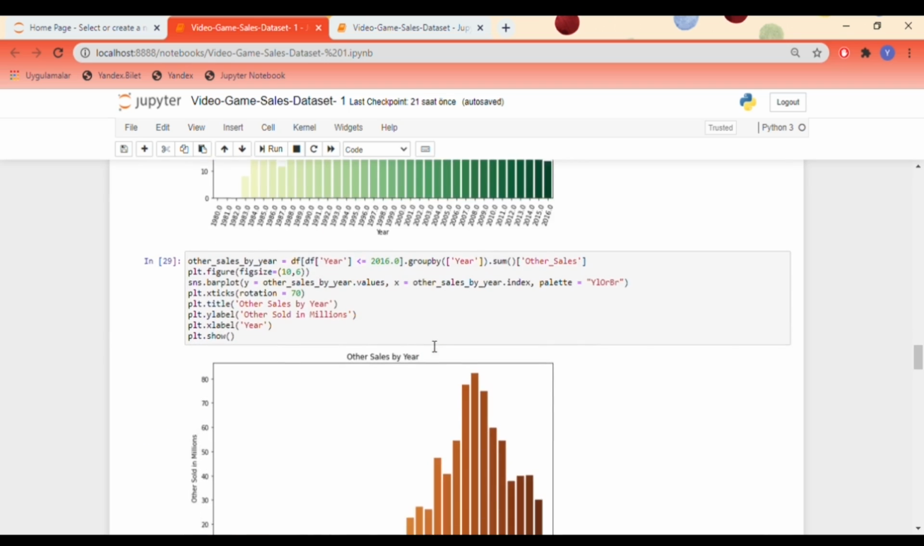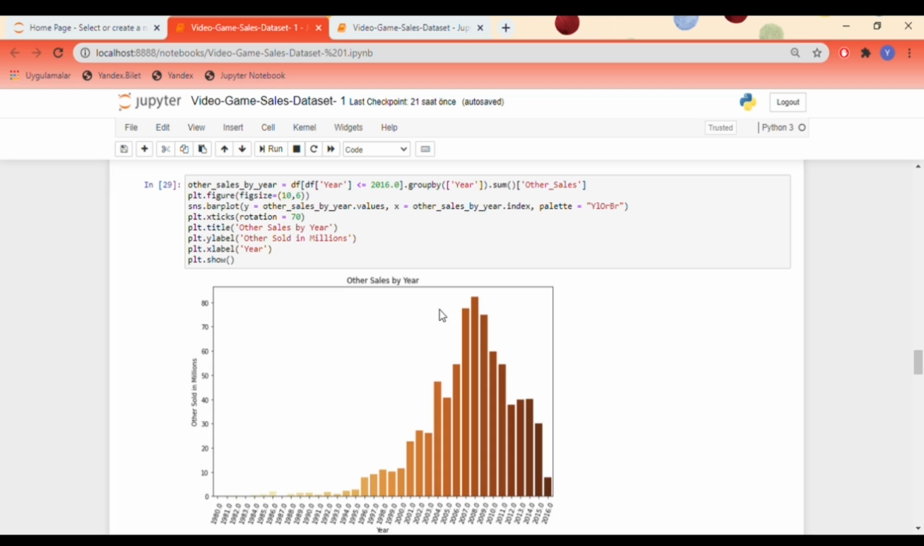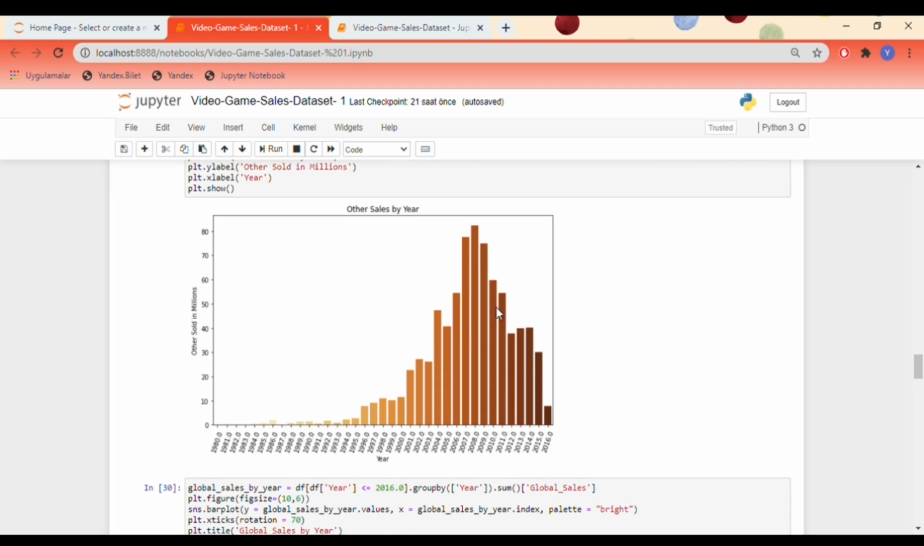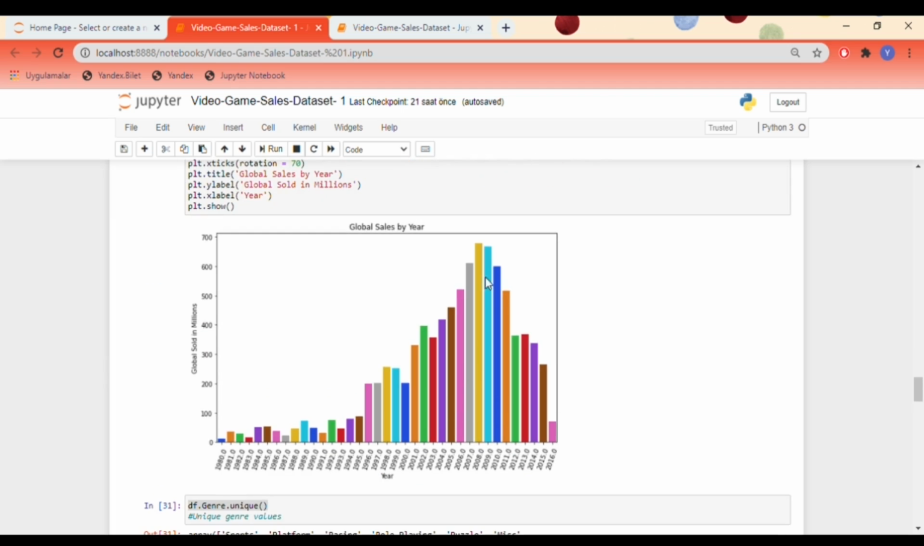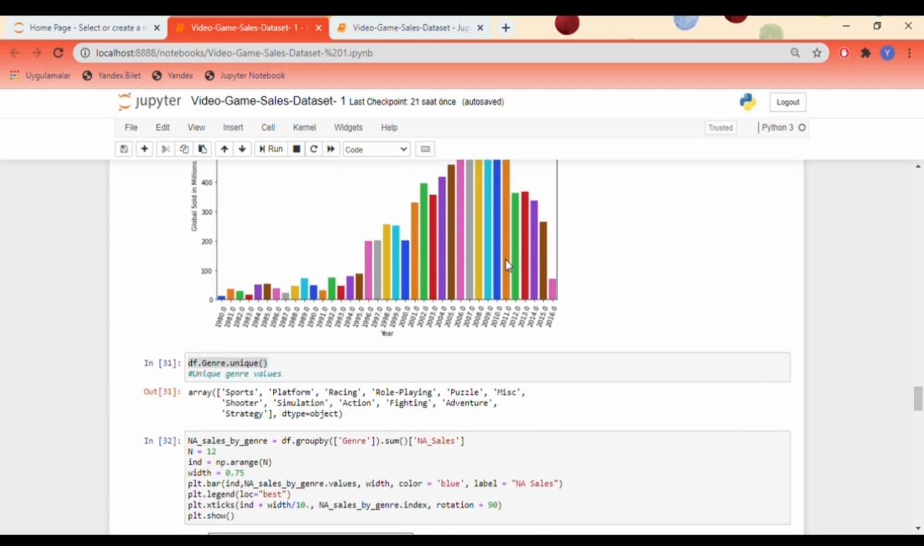Sales rates in other markets reached 85 millions in 2008, and this is the year other markets made the best sales, very close to the sales rate of the Japan market. That is the same year global sales reached the highest sale, in 2008 and about 680 millions. We have studied to analyze the sales that were made in regional markets.